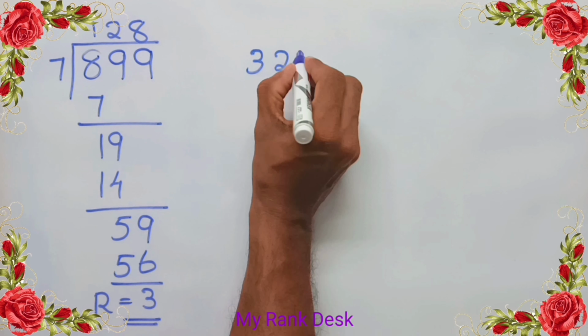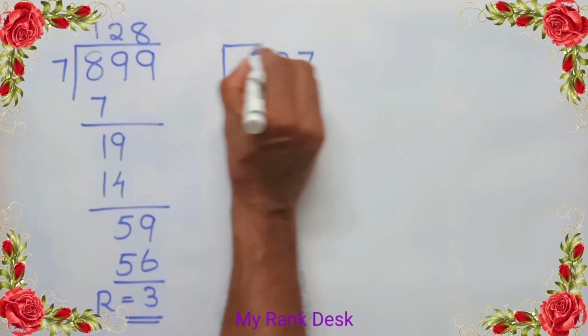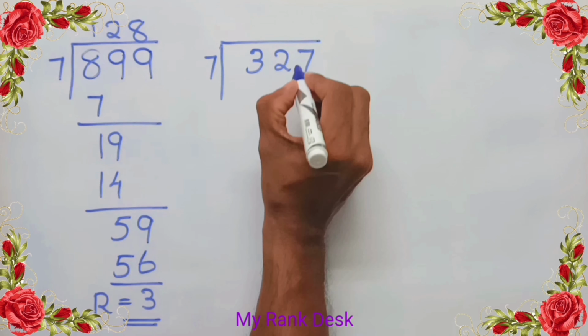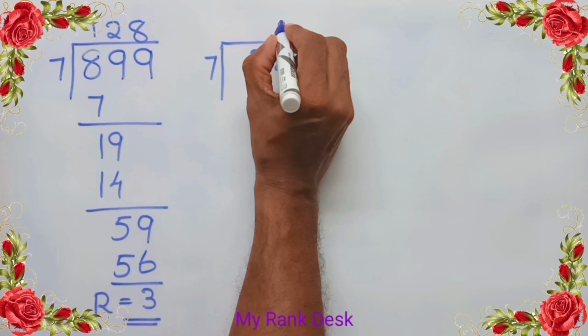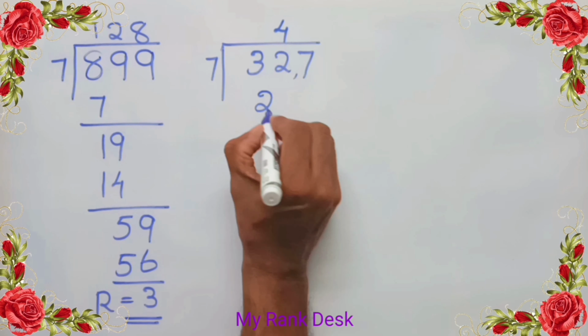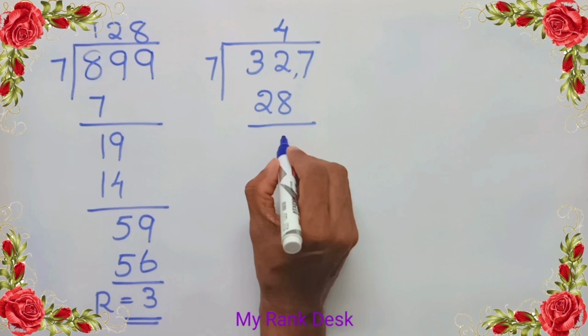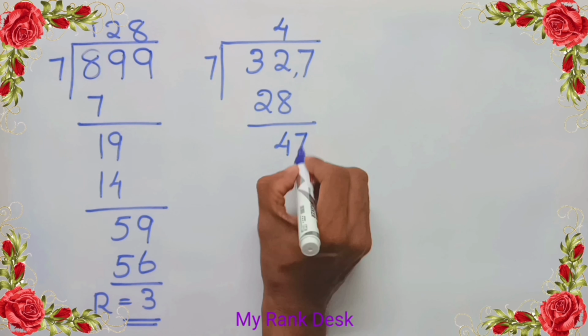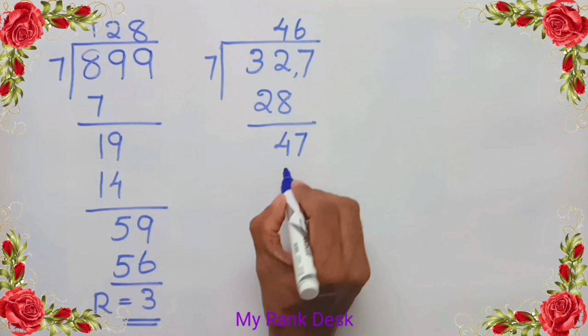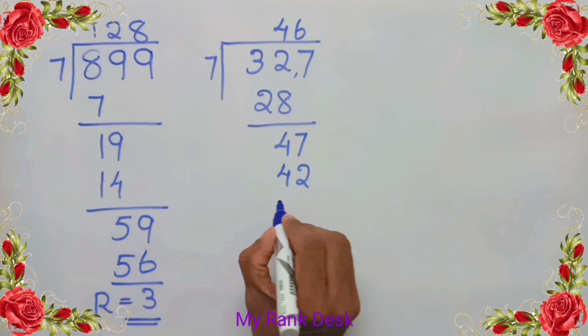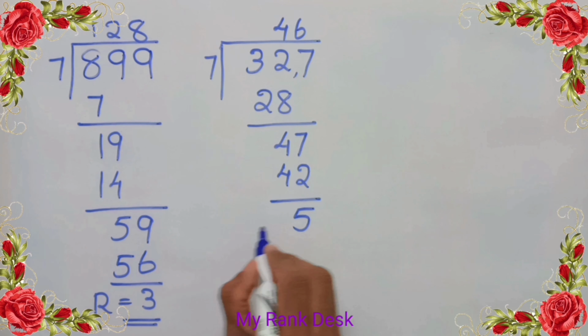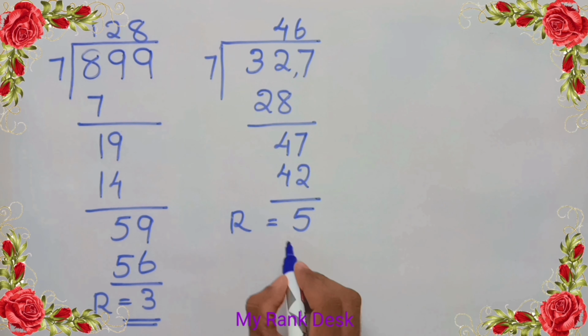Divide 327 by 7. 4 into 7 equal to 28. 32 minus 28 is 4. Drop down 7. 6 into 7 equal to 42. 47 minus 42 is 5. Second remainder equal to 5.